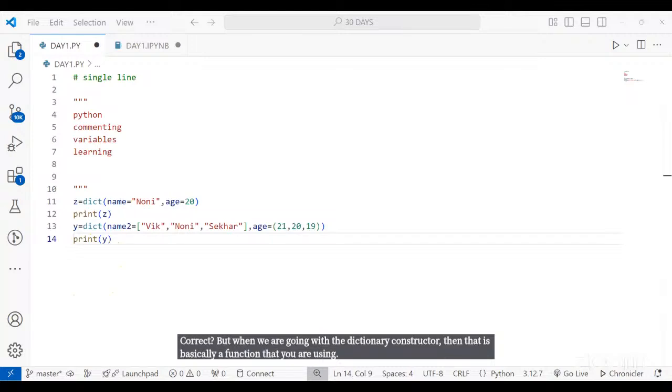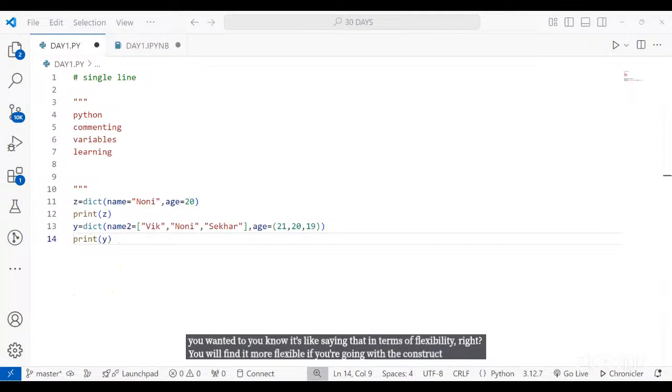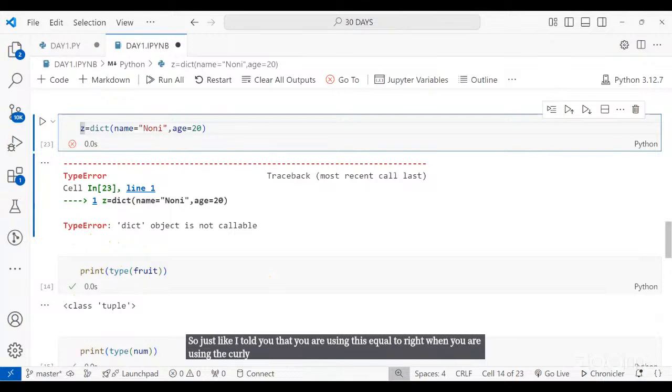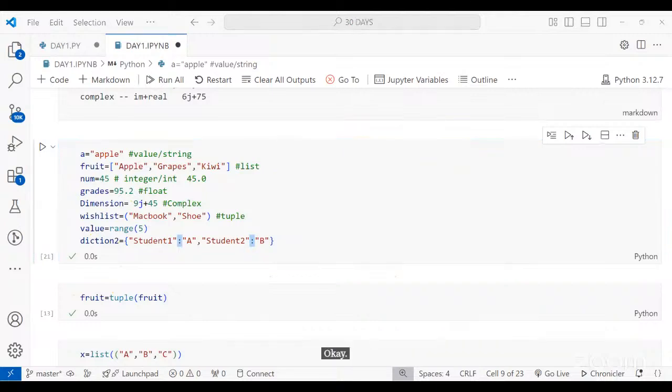In terms of flexibility, you will find it more flexible with the constructor, because you need not remember everything, like you have to use curly bracket this time, then you have to use colons and all. You can ignore those things if you're going with the constructor. It gives you basically more flexibility. Just like I told you that you are using this equal to, when you're using the curly bracket, you have to follow these key value pairs within the colon. So basically, it makes the code easier.